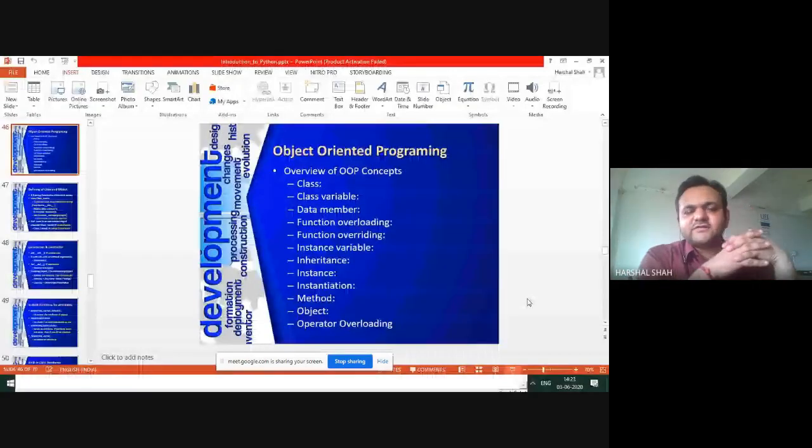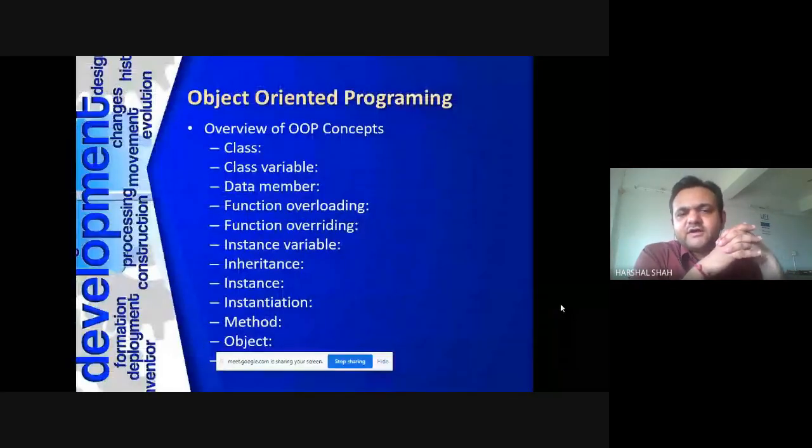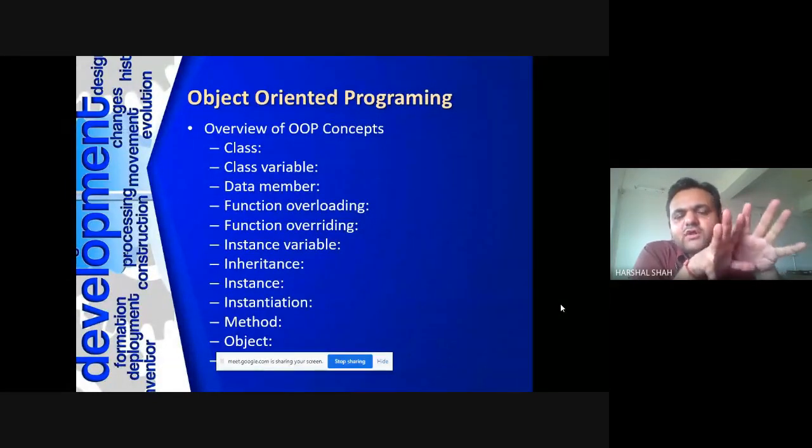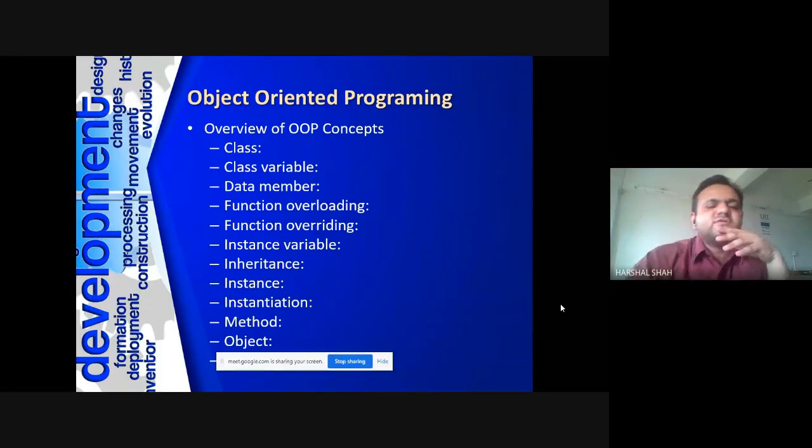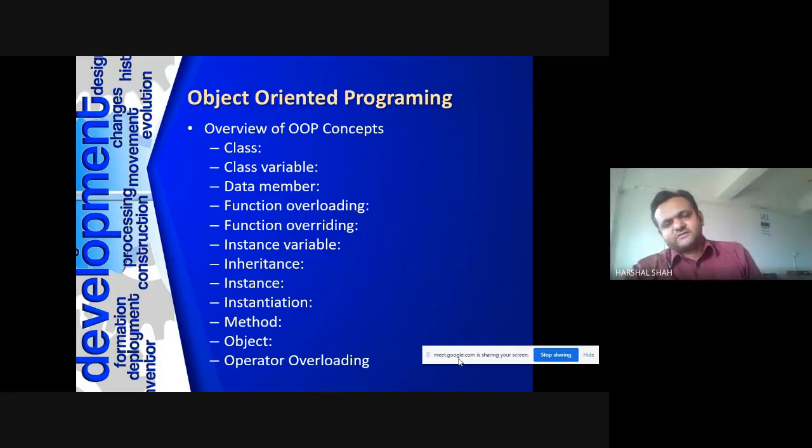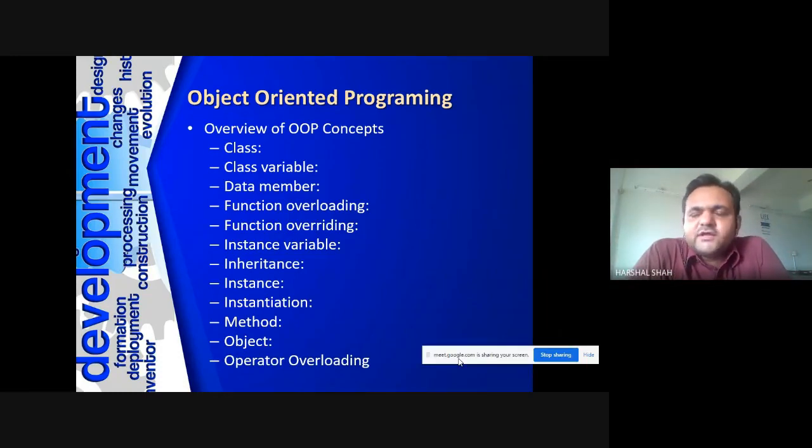What is class variable? What is called a data member? What is function overloading? What is function overriding? Because we have learned all these concepts, that's why I will just have a brief revision of all these things in a discussion mode, and then we will go ahead with the further understanding of how we can write code in Python on this.